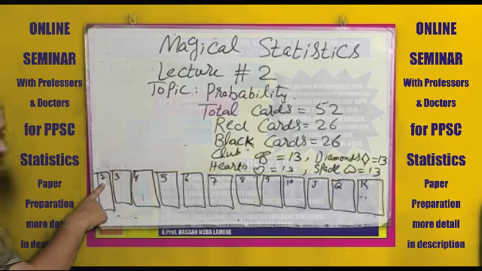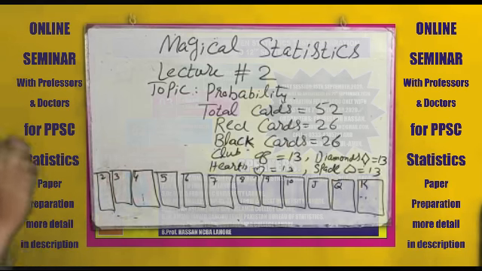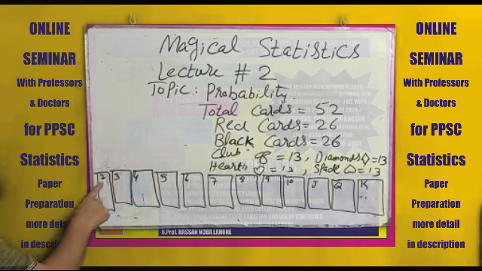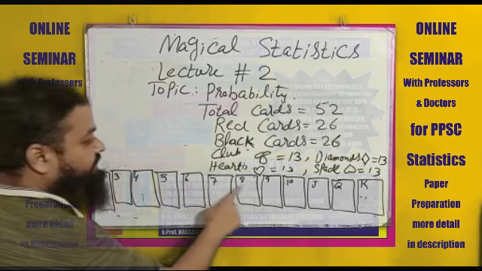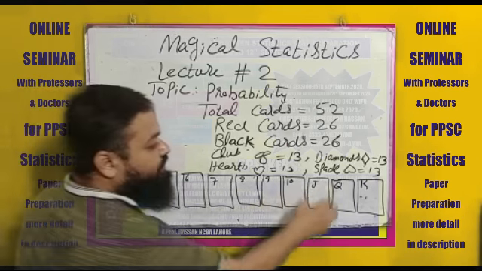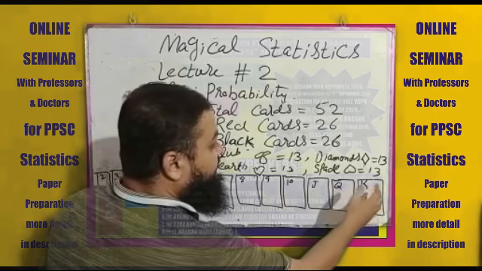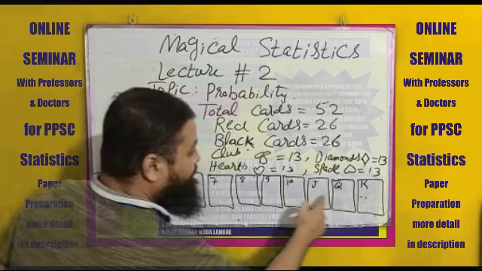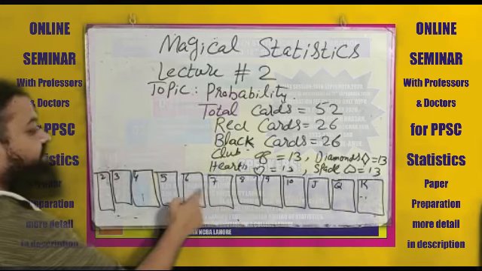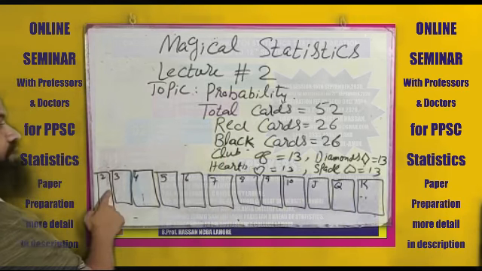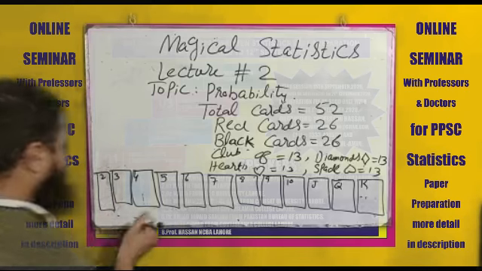The number 2 card is 4 times. We have 4 cards of number 2, 4 cards for number 3, 4, 5, 6, 7, 8, 9 and 10, and 4 cards of jack, 4 cards of queen and 4 cards of king. There are 13 categories, 1, 2, 3, 4, 5, 6, 7, 8, 9, 10, 11, 12, and the 13th is ace.